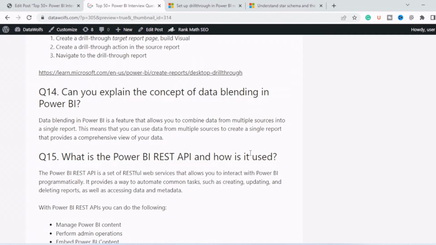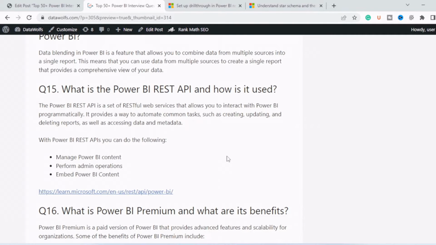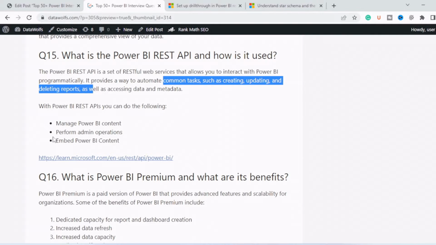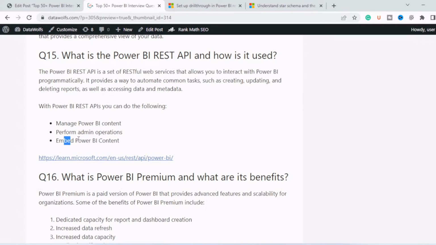Next question is, what is the Power BI REST API and how is it used? The Power BI REST API is a set of RESTful web services that allow you to interact with Power BI programmatically. It provides a way to automate common tasks such as creating, updating, and deleting reports, as well as accessing data and metadata. So with the Power BI API, you can manage Power BI content. You can perform common tasks like creating, updating, and deleting reports, perform admin operations, and embed Power BI content.